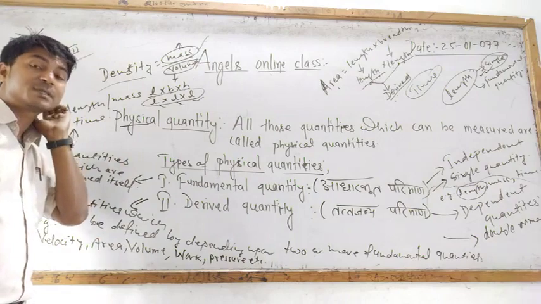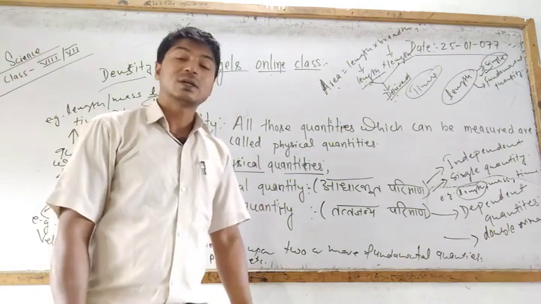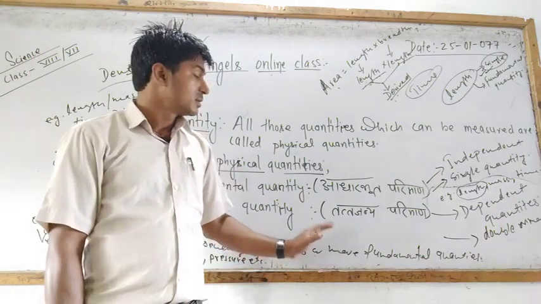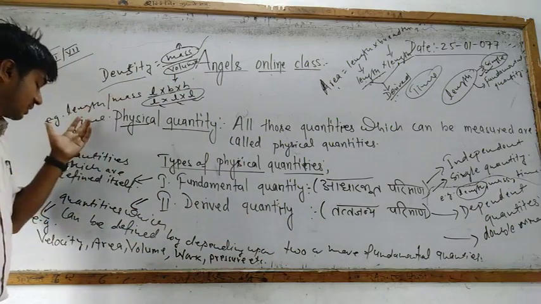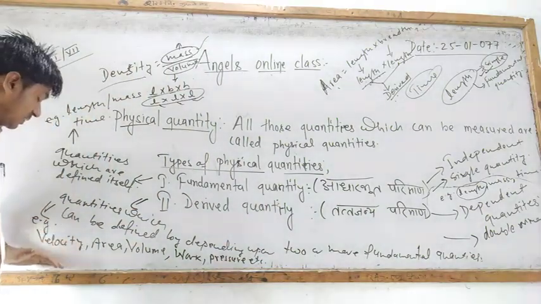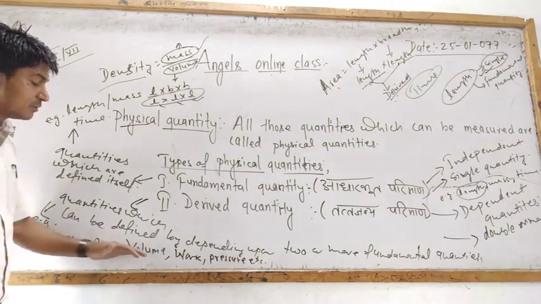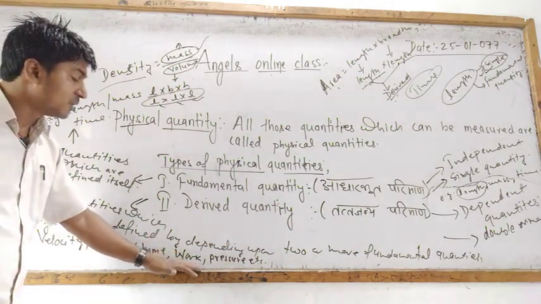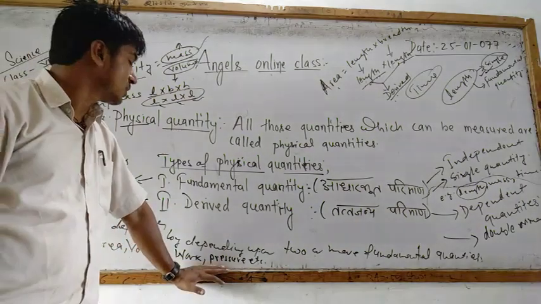The examples for fundamental quantities are length, mass, and time, whereas examples for derived quantities are velocity, area, volume, work, and pressure.